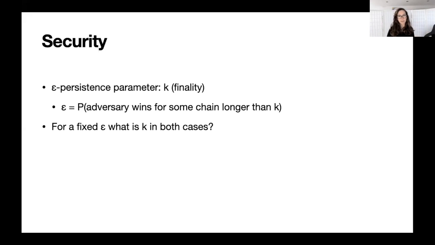So we're going to choose this epsilon to be quite small. And we are interested in comparing, for a fixed small epsilon, what is k in the SSLE case and the PLE case. So how long do we need to wait in both cases to be sure that our transaction is not going to be reversed?